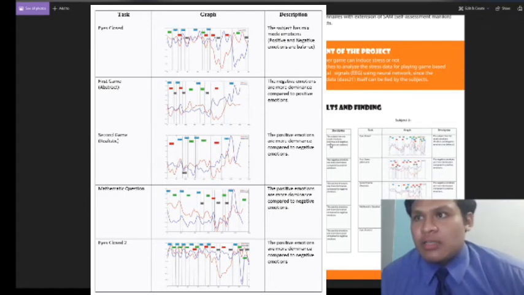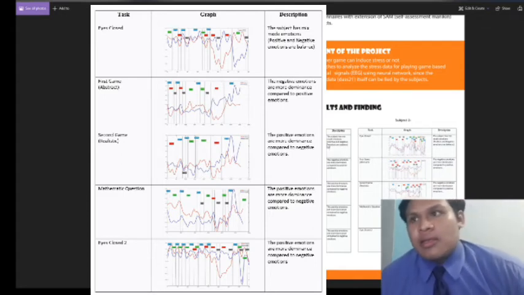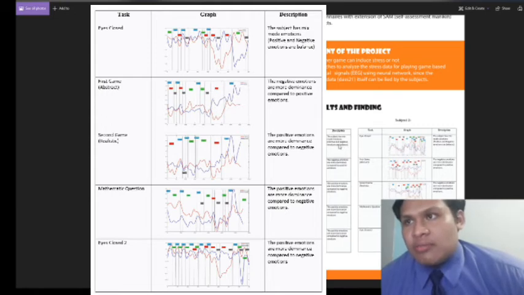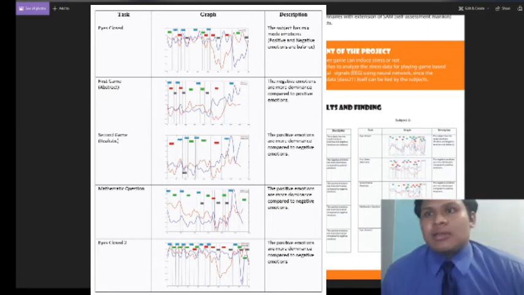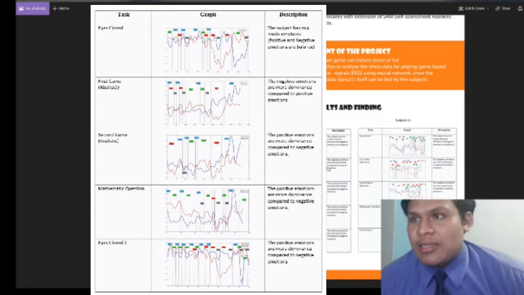For the eyes closed, we can see the subject has mixed mood emotion, in which the subject feels excited and nervous at the same time before starting the experiment. When we give the subject the first game to play, the negative emotion is more dominant compared to the positive emotion.